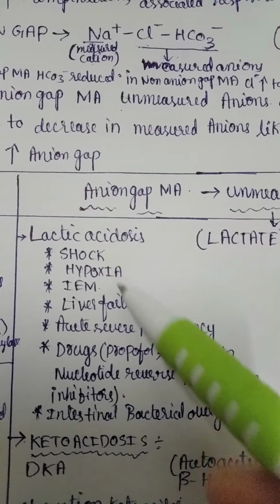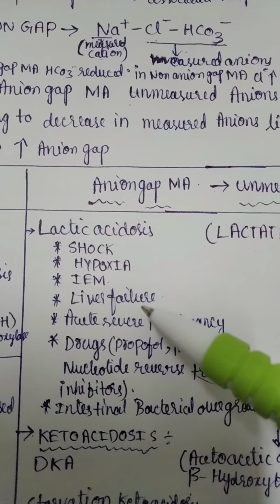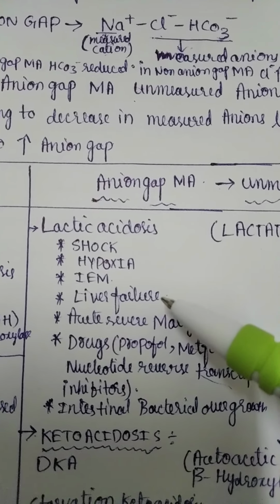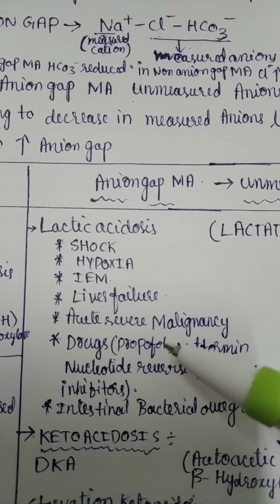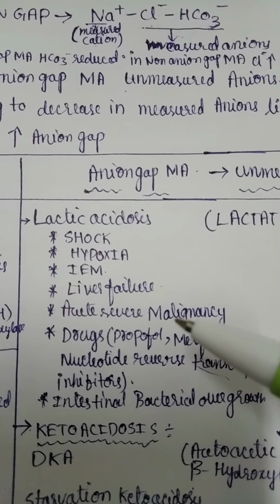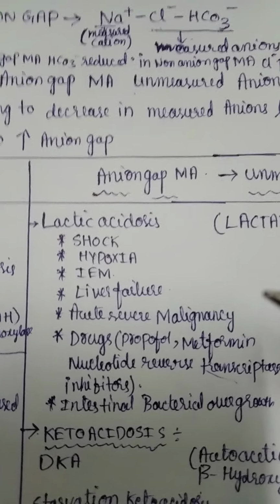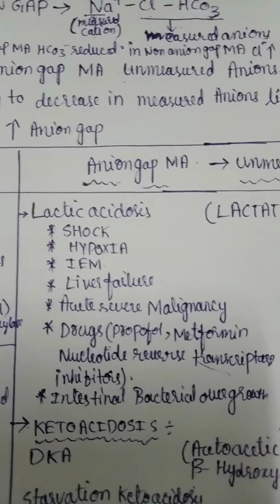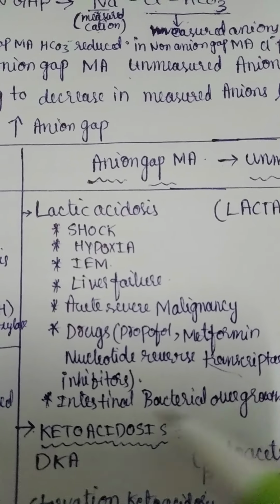What are the conditions leading to lactic acidosis? These are shock, hypoxia, different types of inborn errors of metabolism, liver failure. Normally the lactate in the body is metabolized in the liver. If there is liver failure, it will lead to lactic acidosis. In acute severe malignancy also, these malignant cells will use the oxygen, nutrition and fluid delivered to normal cells, leading to anaerobic metabolism in the normal cells, leading to lactic acidosis seen in acute severe malignancies. Drugs like propofol, metformin, nucleoside reverse transcriptase inhibitors.